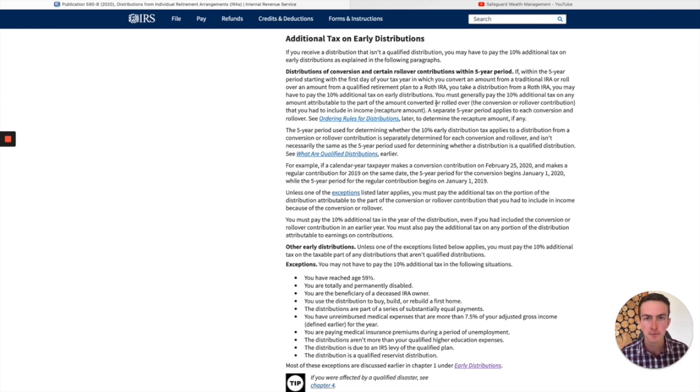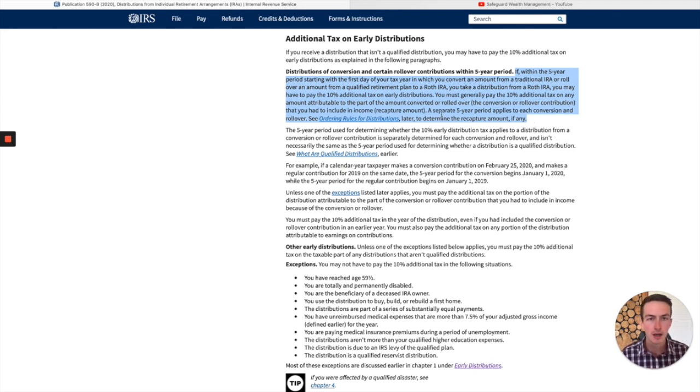Okay, so we'll see here as we read through this documentation, this is specifically for distributions from conversions within the 5-year period. Basically what it says is, if within the 5-year period starting the first day of the tax year in which you convert the amount from traditional IRA to Roth IRA, you may have to pay the 10% additional tax on early distributions, basically if you distribute within that 5-year period.